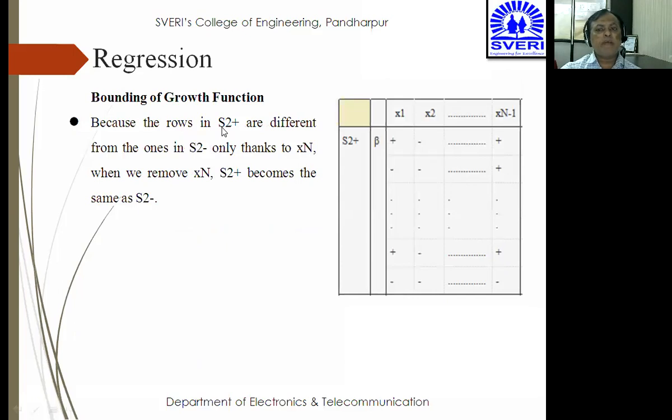Because the rows of S2 plus are different from the ones in S2 minus only thanks to x of n, when we remove x of n, S2 plus becomes the same as S2 minus. That means if I remove x of n from here, then my S2 plus and S2 minus will be the same. But if I put x of n here, only thanks to x of n, they are different. When we remove x of n, S2 plus and S2 minus become the same; otherwise they will be different.